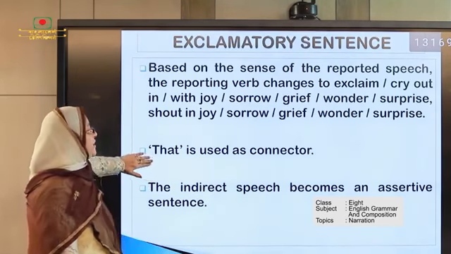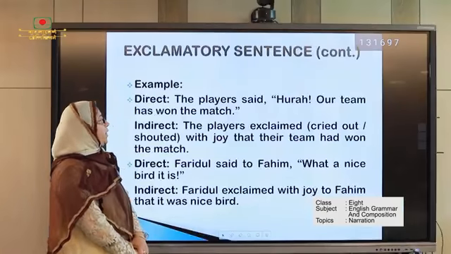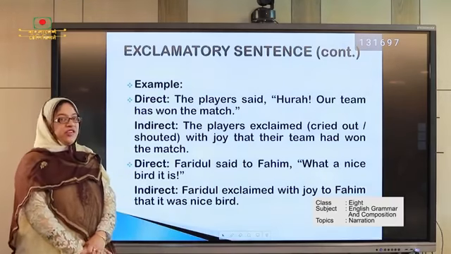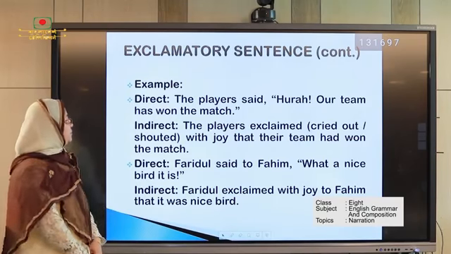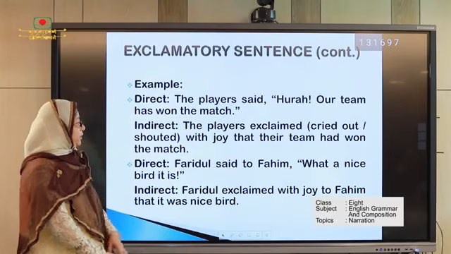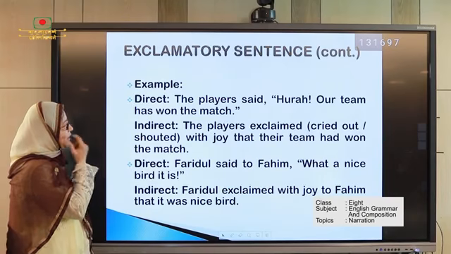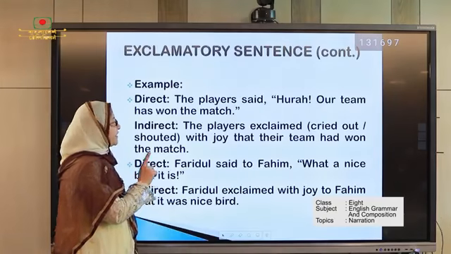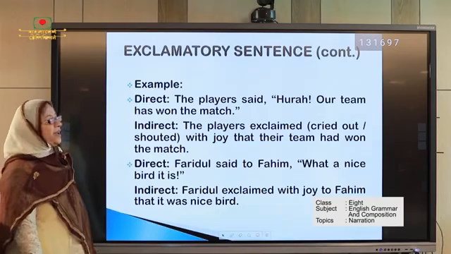So, let us start some examples. Okay, look at the example. The players said, "Hooray, our team has won the match." Here is the expression of the feelings of the players. So, we can turn it into indirect speech just like this. The players exclaimed with joy, because there is the exclamation word "hooray." So, the answer: the players exclaimed with joy that their team had won the match.